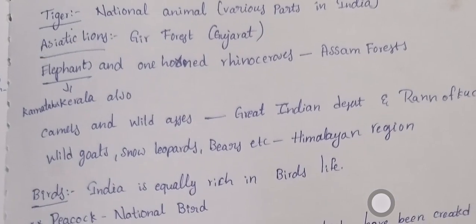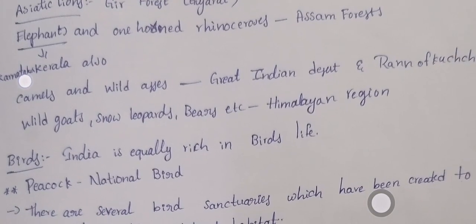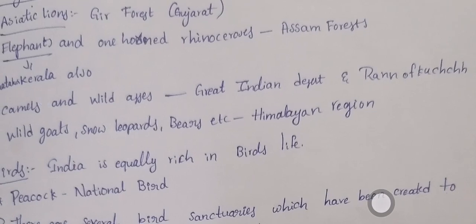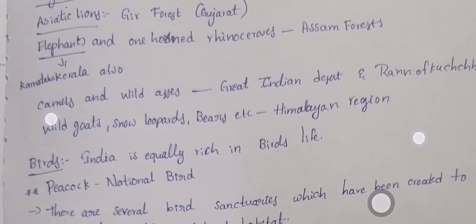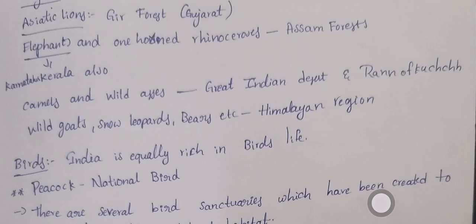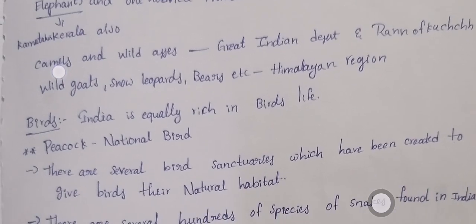And then camels and wild asses, which are present in the Great Indian Desert and also in the area of the Rann of Kutch. Next, wild goats, snow leopards, bears, etc., which are all present in the Himalayan regions. Next, birds.